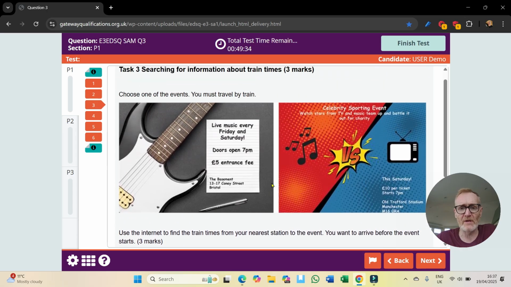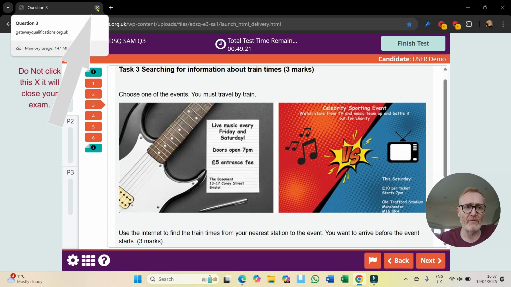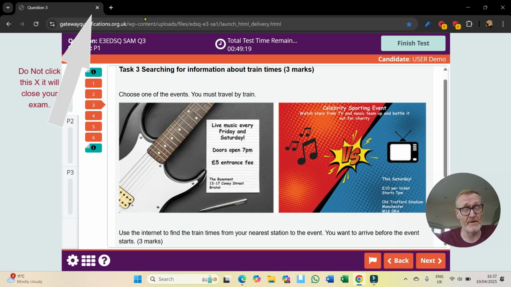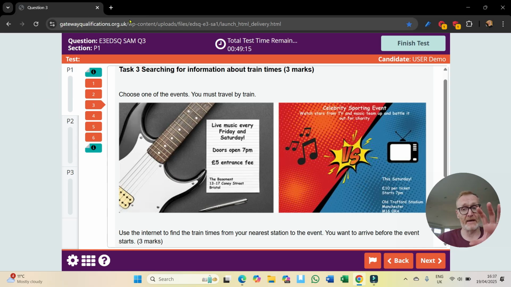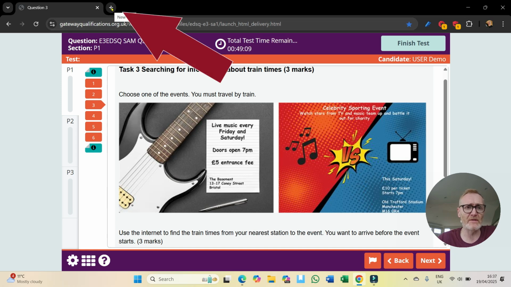So we have to search the internet. Now I've seen questions where you could be searching for anything. Post offices, they may give you a web address to search and stuff like that. When we're searching the internet, we're going to open up another tab. We need to be careful not to close down this tab because that'll close down the exam. And then we'd have to start again, or not start the whole exam again because our progress would be saved. We press the plus button and this is a new tab.